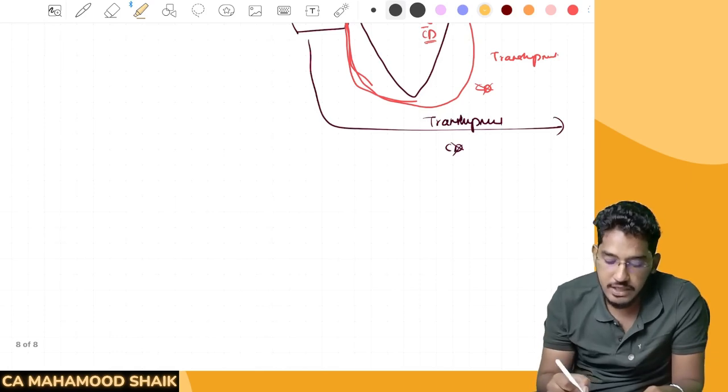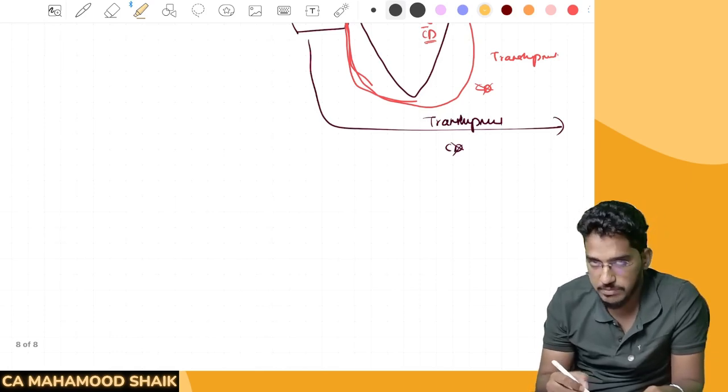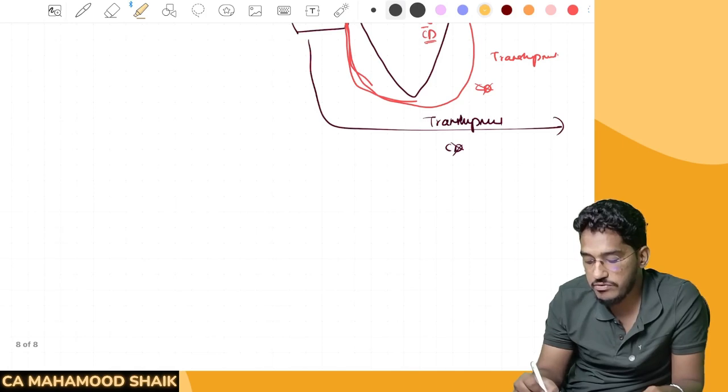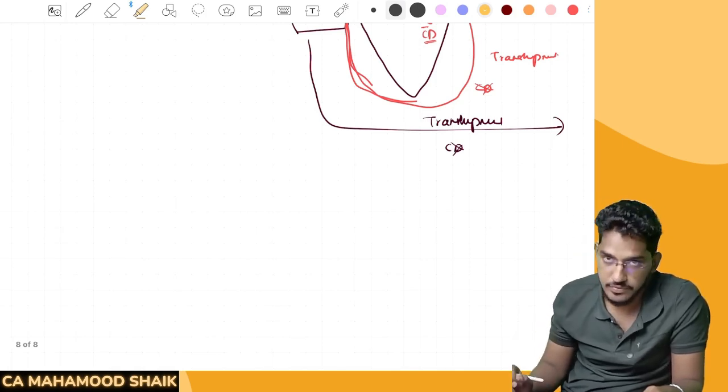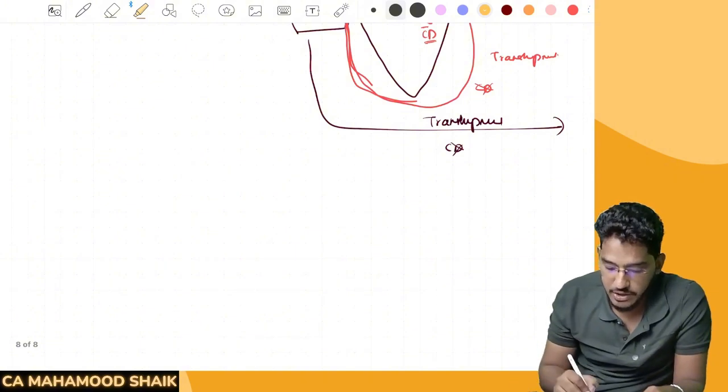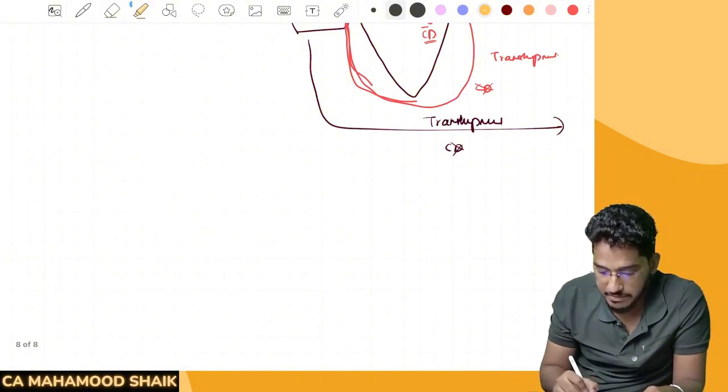See, this problem will come only when the duty is on ad valorem basis. If it is a specific duty on the basis of quantity, you can determine the quantity and accordingly determine that amount of duty. Understood? Say for example, you are importing some goods. Once again, A, B, C, D, E, 5 products you are importing.